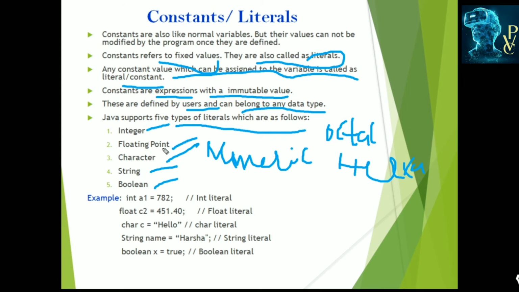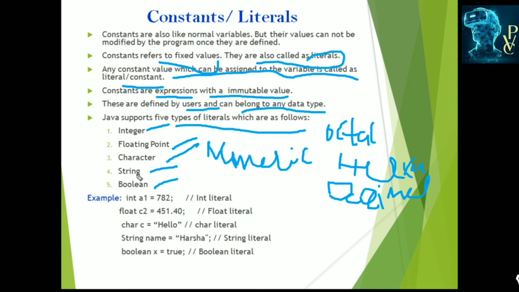Decimal constants mean which consist of 0 to 9, okay. Next, string. Character and string belong to the character literals. Character literals are specified in single quotes: a single character, single number, or single special symbol. String is like hello world, my name is so and so. Those are the string constants.